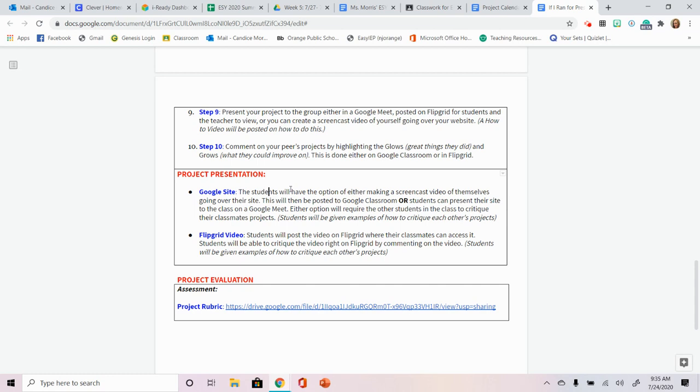So you technically have 3 options. You can post it to Google Classroom and students can just view it and then comment under it. You can present it to the class or to me on Google Meet, or you can just post a screencast video of yourself going over what the aspects of your website are.